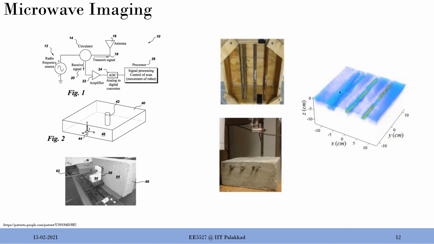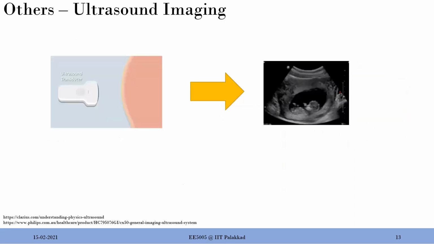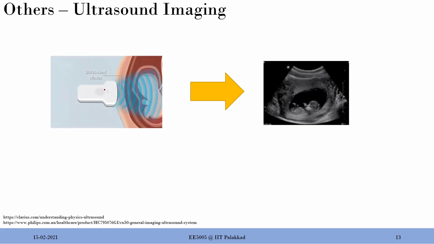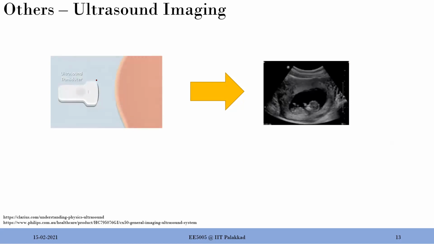And everyone loves this. And it is not only about the electromagnetic spectrum. We can also talk about sound. Ultrasound is one of the most popular, and in fact quite personal to me, because I've been working in this area for quite some time. You send sound waves into the human body at ultrasound frequency range. That means, ideally speaking, 20 kilohertz and above, because up to 20 kilohertz is our audible range. Beyond that, we won't be able to hear anything. So way above 20 kilohertz, in fact 1 megahertz and above, you send sound waves into the body. It gets reflected back. The transducers receive them, and then you reconstruct images like this.